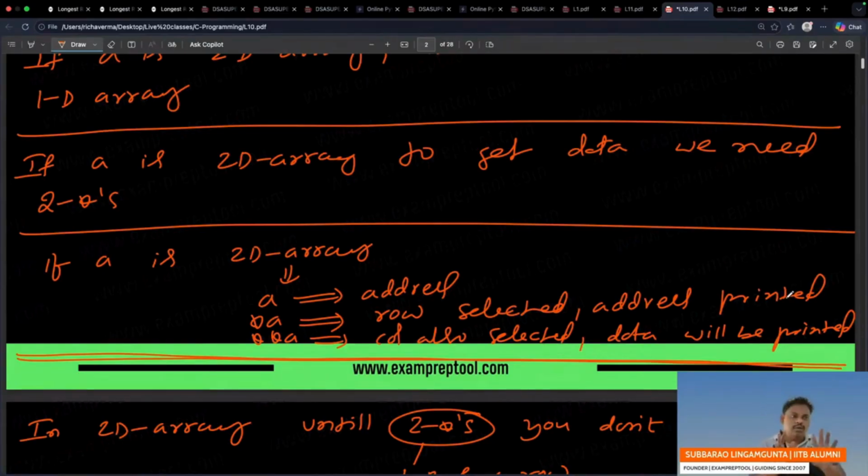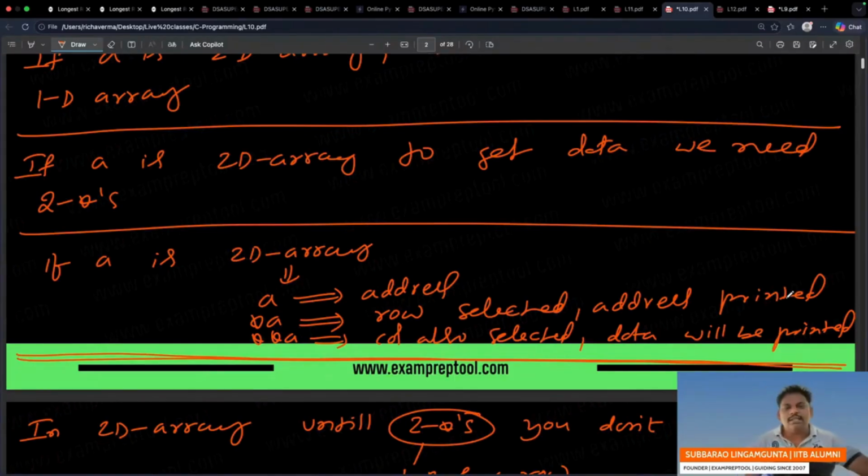No star, 2D array, address only you will get. 2D array, 1 star, address only you will get. 2D array, 1 star, you do something, plus, minus, something, then also you will get address only. 2D array, 2 stars over, you will get data.